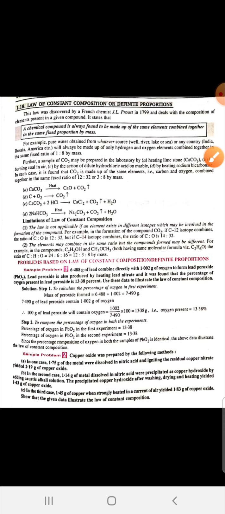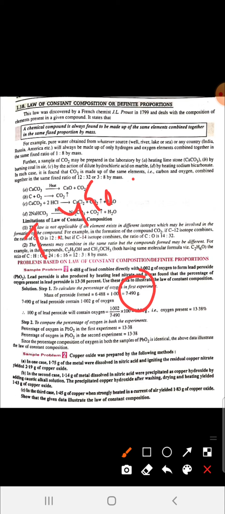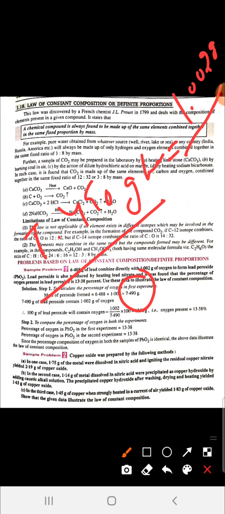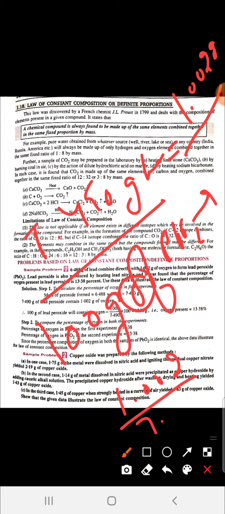Now, 7.490, the total mass of the product, contains how much oxygen? 1.002 gram of oxygen. 7.490 gram of lead peroxide contains 1.002 gram of oxygen, and to find the percentage we take 100 gram of lead peroxide, PbO2, which contains 1.002 by 7.490 into 100 of oxygen.